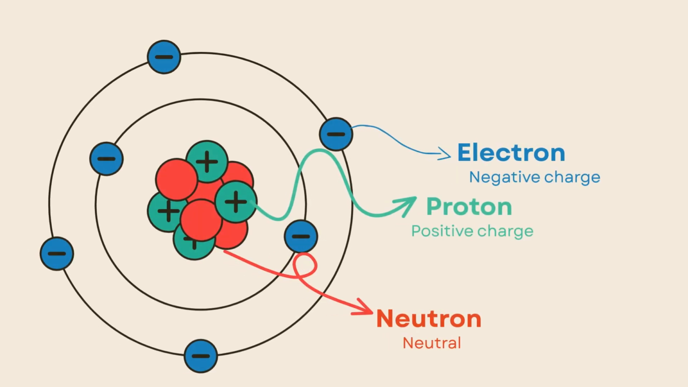So start with the electron. As you see, electrons surround the nucleus and they have negative charge, okay? And here, the nucleus has two components, which is proton, which has the positive charge. So proton has positive charge, as you see here.